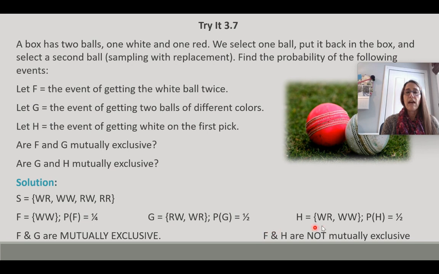And then for F and H, white, white does occur in H, so F and H are not mutually exclusive. So you can see from the previous example that we can figure out the and probability, and if it's 0, they're mutually exclusive. If it's not 0, they're not mutually exclusive. Or you can just look at the outcomes in the respective events to figure it out.